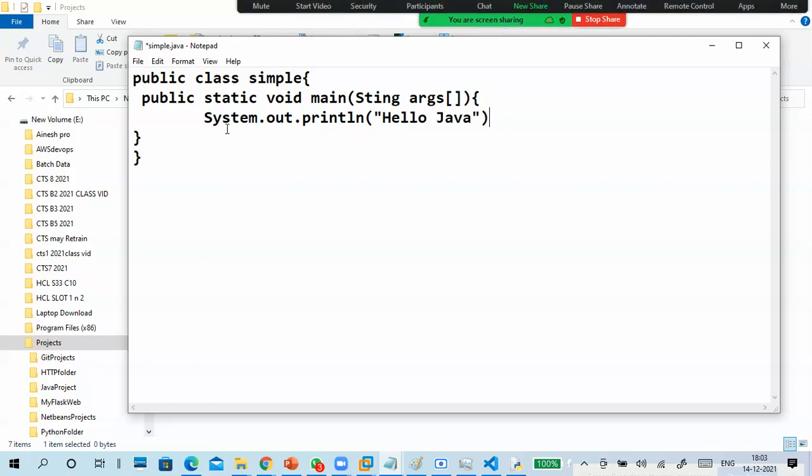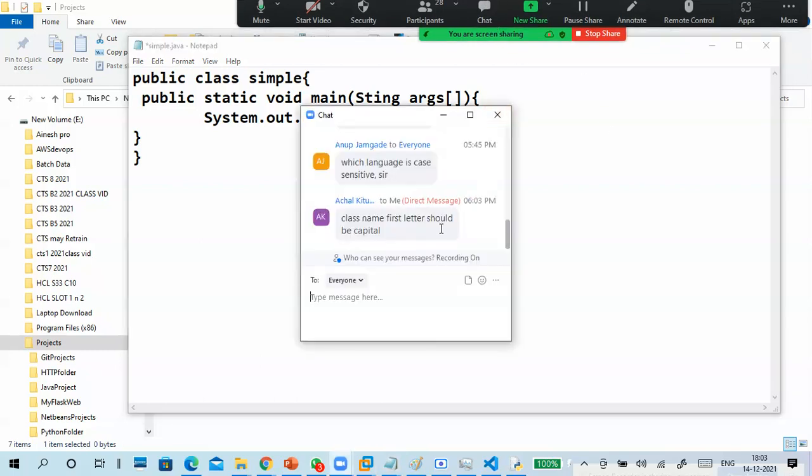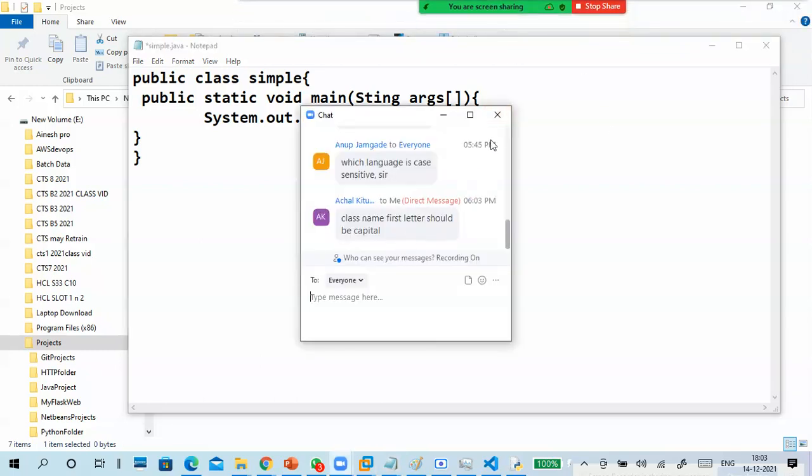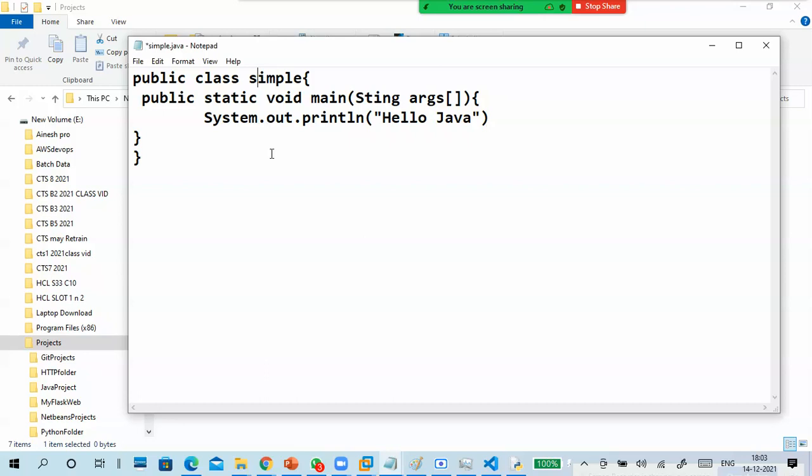So this is my simple file. Semicolon, yes, very good. First letter must be capital, and I have to change my file name also, otherwise the class will be different. So this is the program.